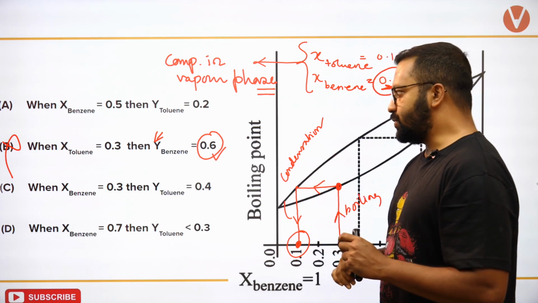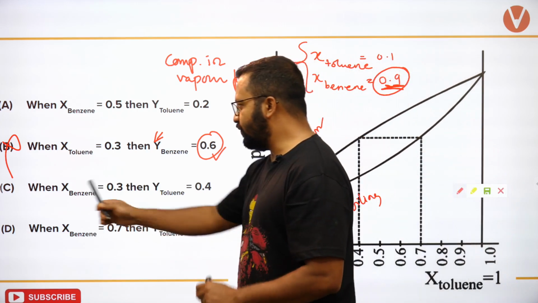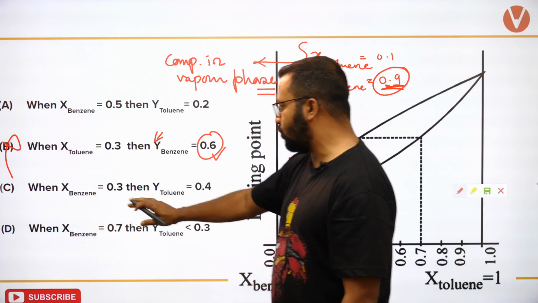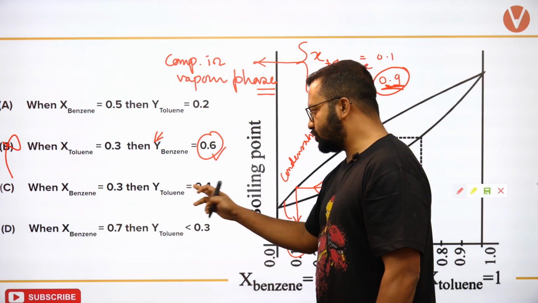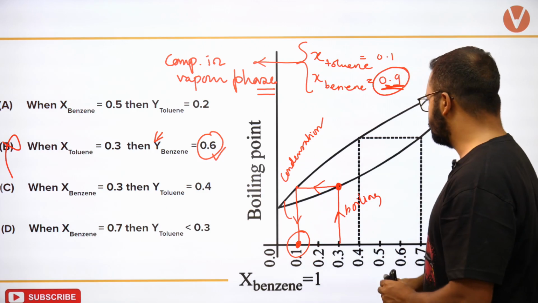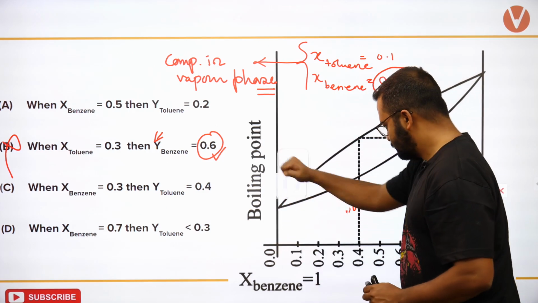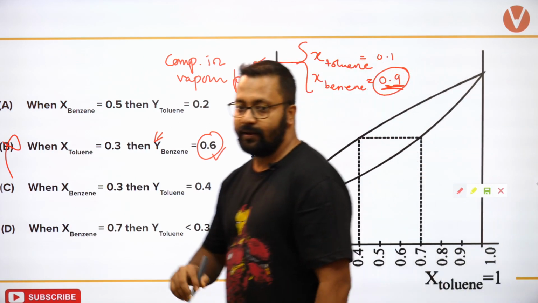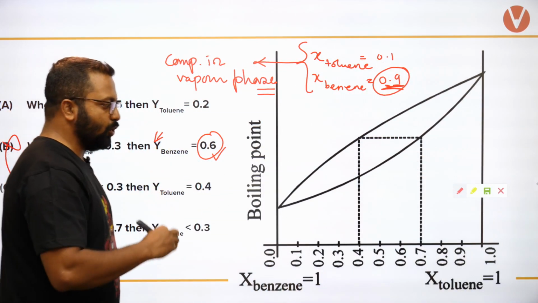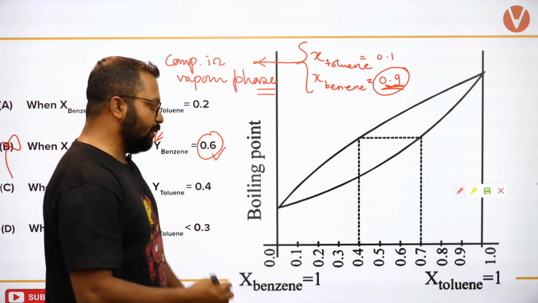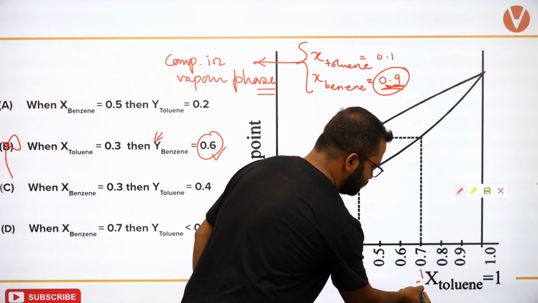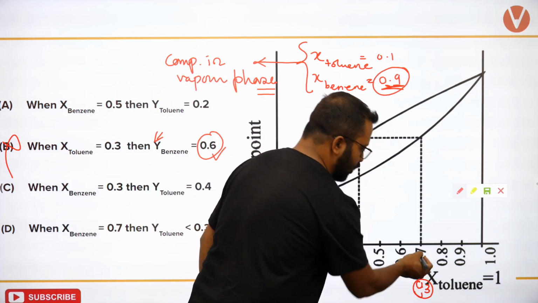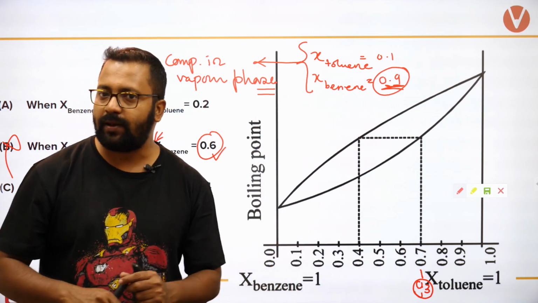What about the C option? When mole fraction of benzene is 0.3, then mole fraction of toluene is 0.4. So benzene is 0.3. Okay, benzene is 0.3. benzene 0.3 कब रहेगा? इस point पे.